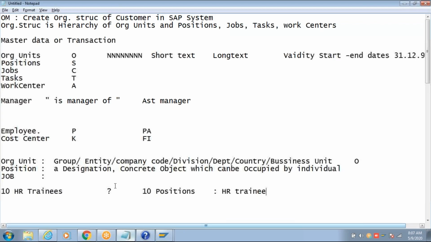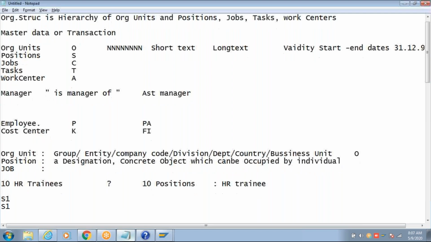So here I have 10 positions: position 1, position 2, position 3, like this. And these positions are occupied by person 1, person 2, person 3, like this, up to person 10. But what are they performing? They are performing the same job, right?